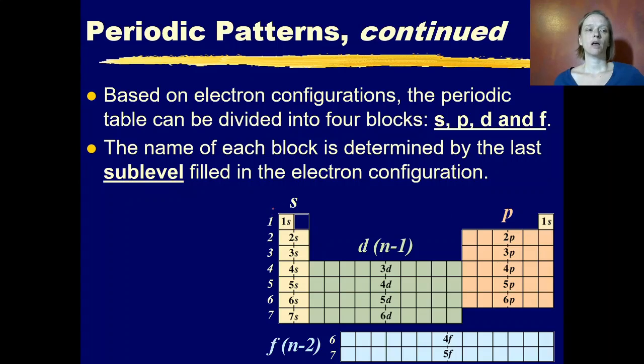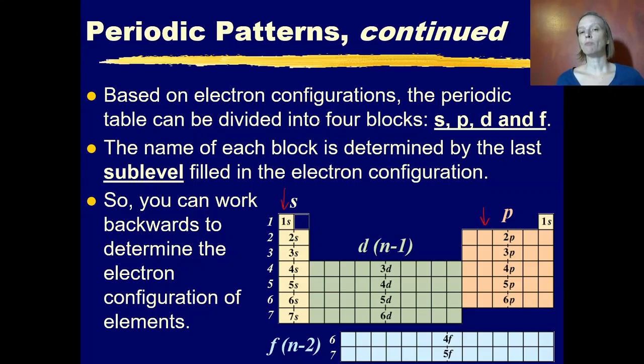So hydrogen, lithium, sodium, potassium, those all ended with s electrons, so they're all here in the s block. Carbon, silicon, germanium, those all ended with p electrons, that's why they are here in the p block.